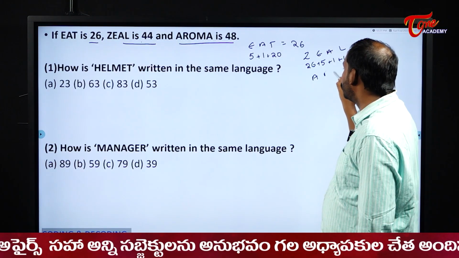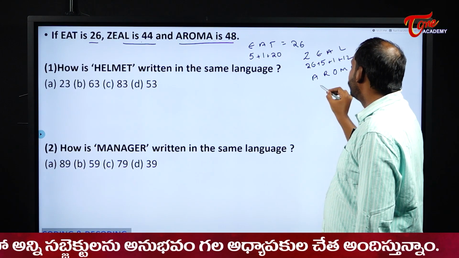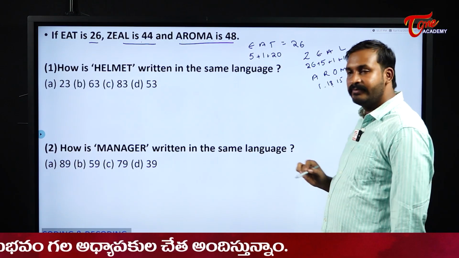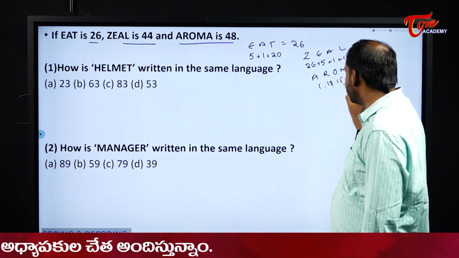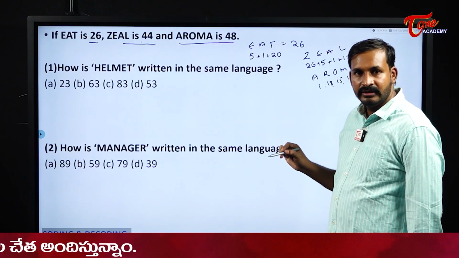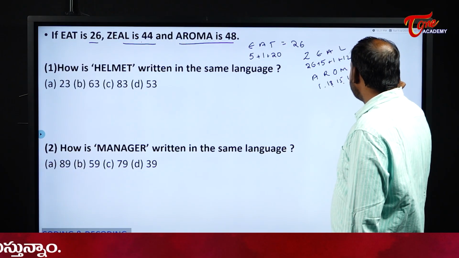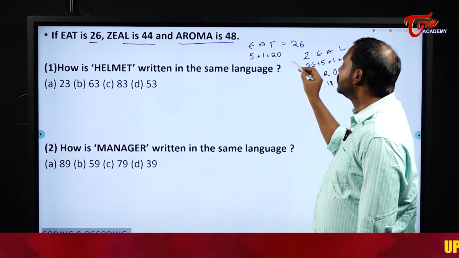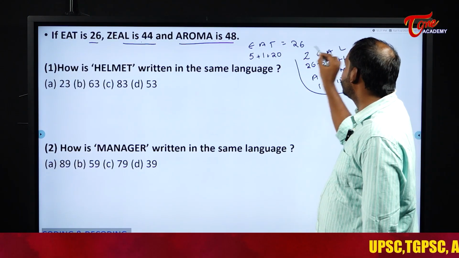And similarly check for aroma. 1, 18, 15, 13 and 1. So 1 plus 18 becomes 19. 19 plus 15 becomes 34. 34 plus 13, 47, plus 1, 48. So it is satisfying, right? Yes, it is satisfying. So that means the logic is continuing for us here.